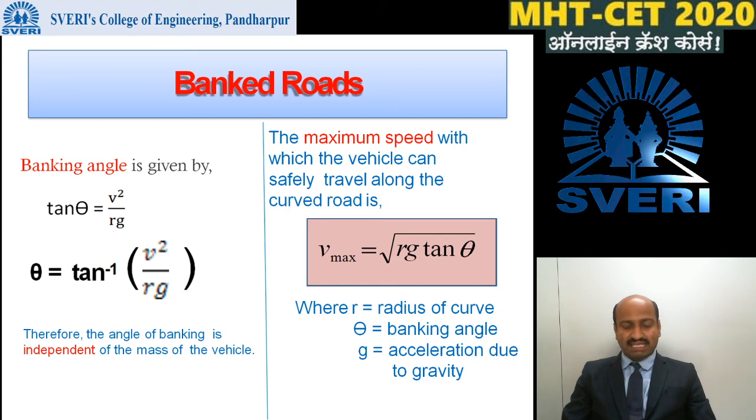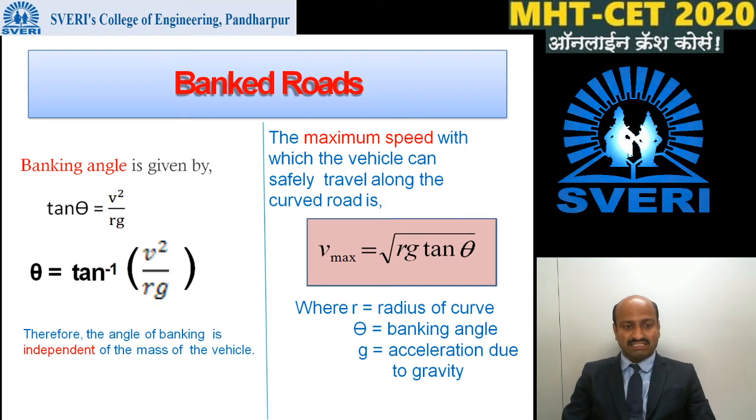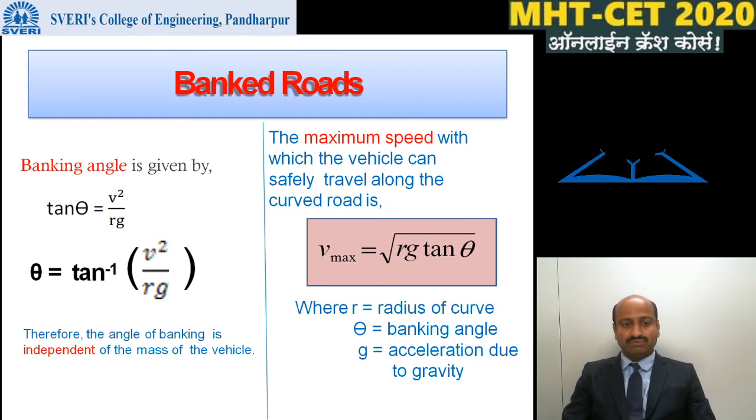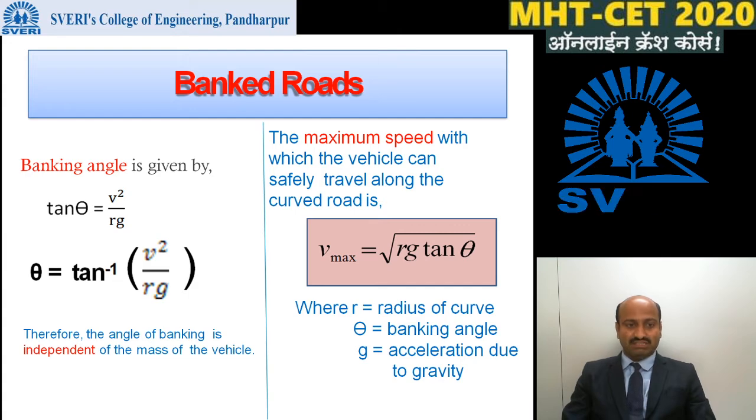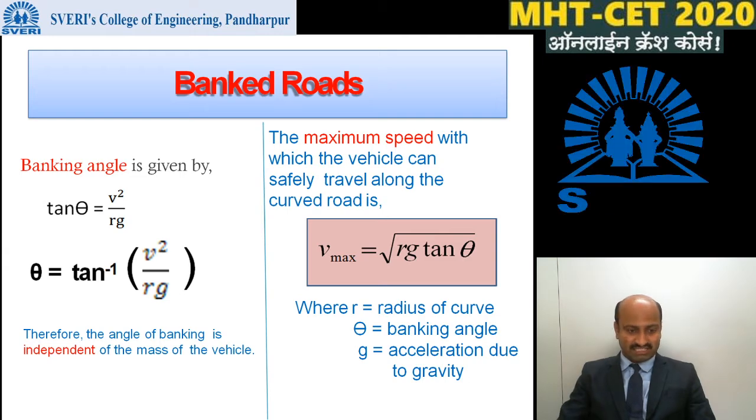This banking angle is given by tan theta is equal to v squared divided by rg, that is, theta is equal to tan inverse of v squared divided by rg.